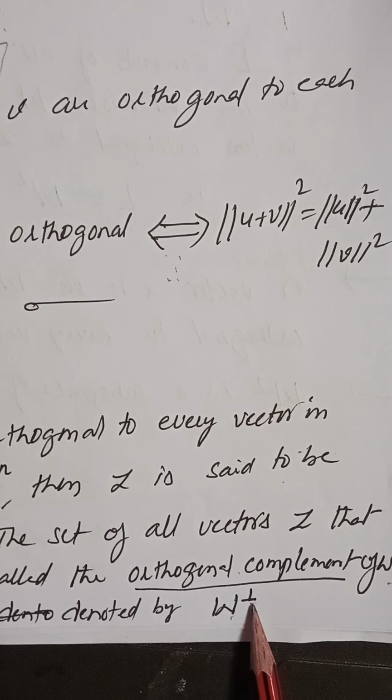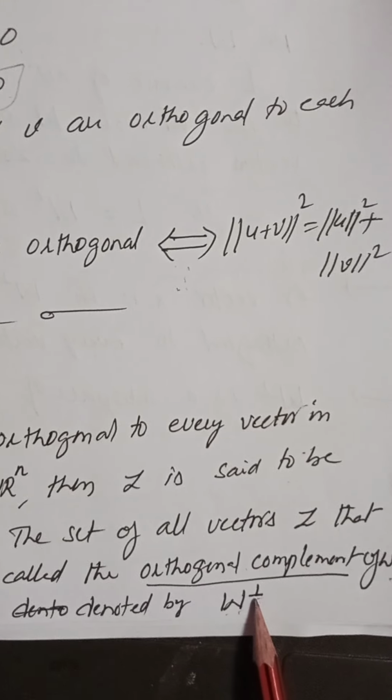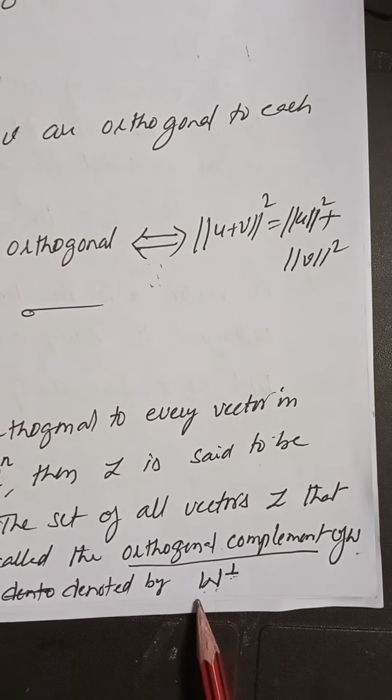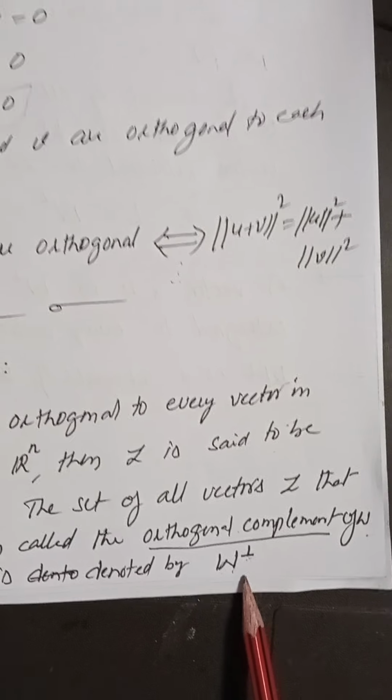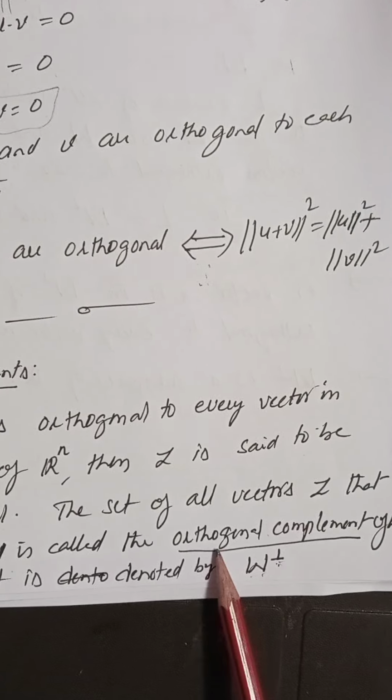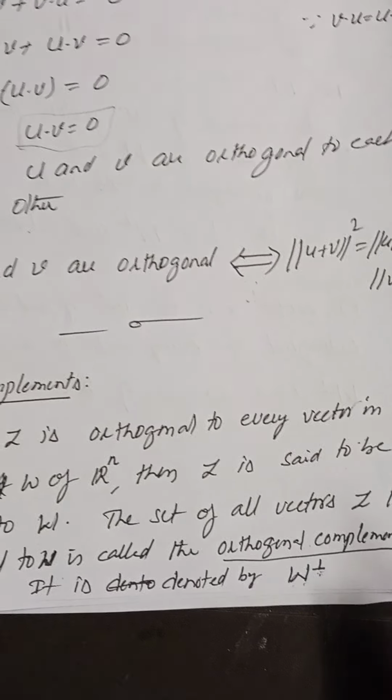The orthogonal complement of W is denoted by W to the power of this symbol. This is called the perpendicular symbol: W perp, W to the power of perp, or simply W perp. This is nothing but the orthogonal complement. The definition is important.